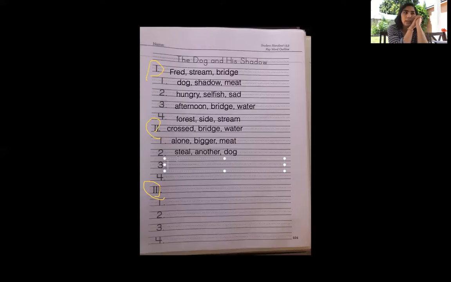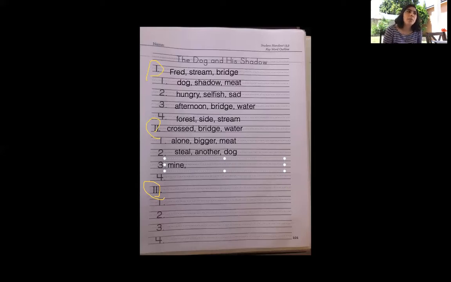Maybe he said, I want that piece of meat because it's mine, or I want it. So maybe we can put, what did he say to the other dog? Maybe we can put mine, because he was greedy, right?